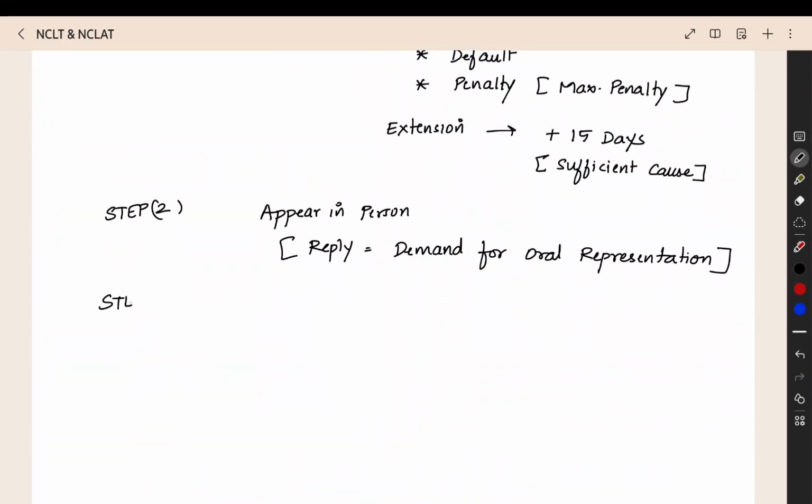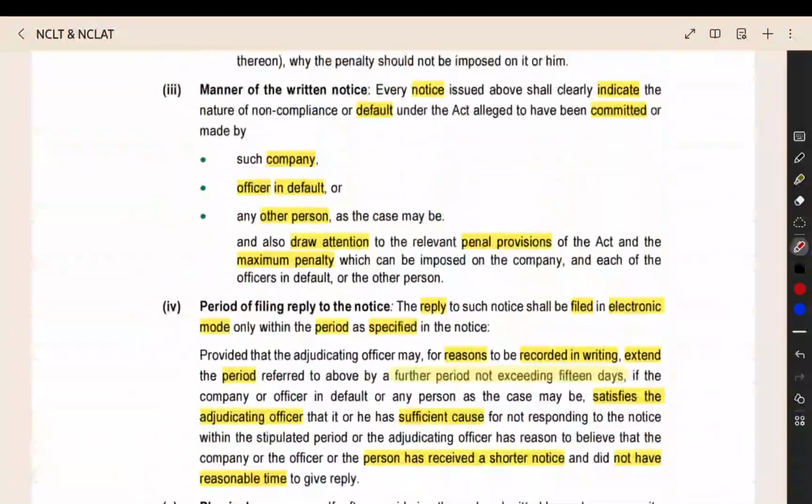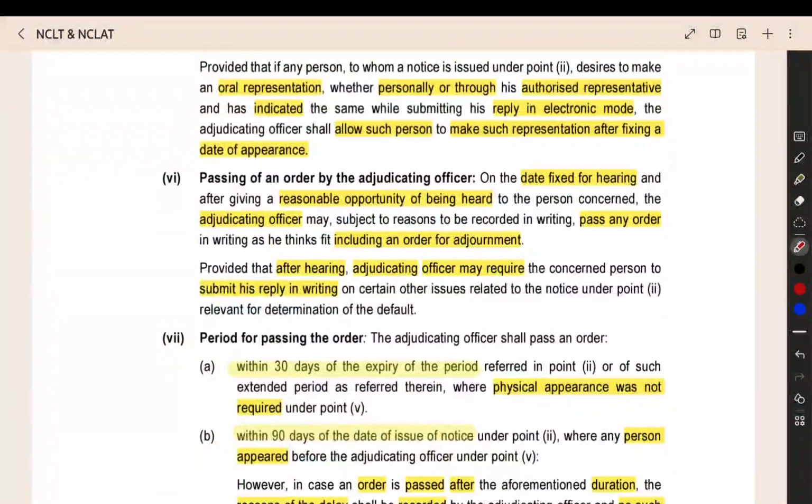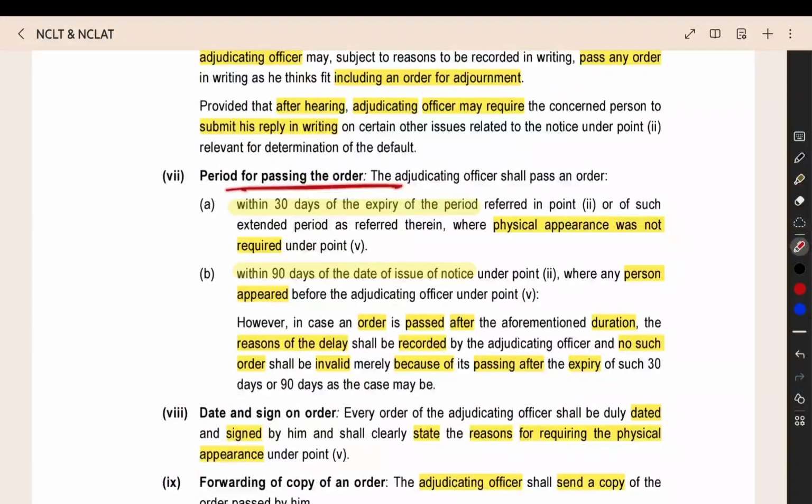So, step 3. They will give the order, which may be either final or adjournment. They may also ask you to submit a reply in writing. Whatever you told in the hearing, that you have to submit in writing also. Like that, the adjudicating officer can give you an order. So that is done.